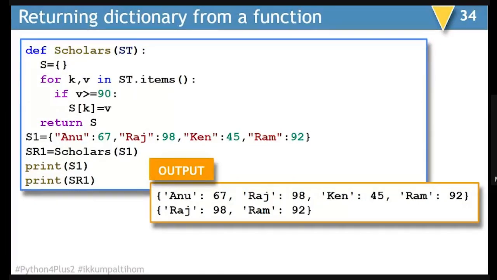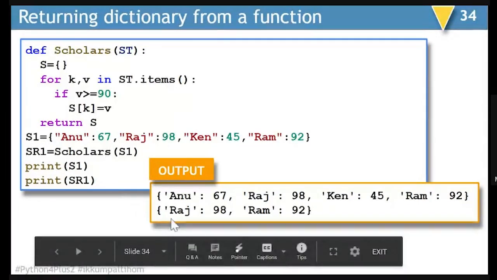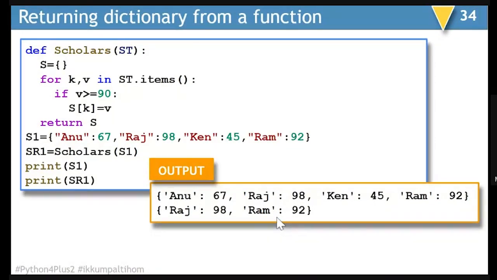So you'll be having another dictionary created from here. So you can see here the original list is this, in which Raj is getting 98 and Ram is getting 92. Others are getting less than 90, and that is why the new list which got generated carrying Raj and Ram only.